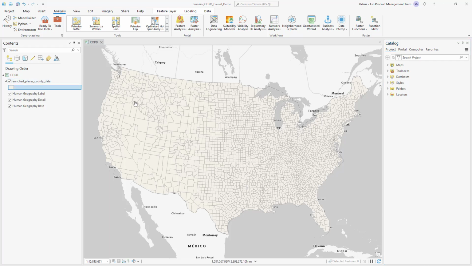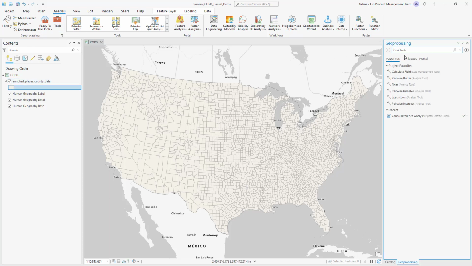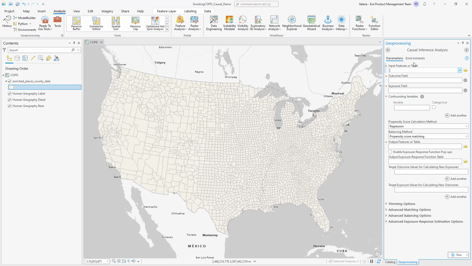The new causal inference analysis tool in ArcGIS Pro 3.2 allows you to confirm causal hypotheses by measuring the relationship between cause and effect variables, while accounting for confounders. If you want to test how a decrease in smoking rates might cause a decrease in respiratory disease rates, you could use the new tool.